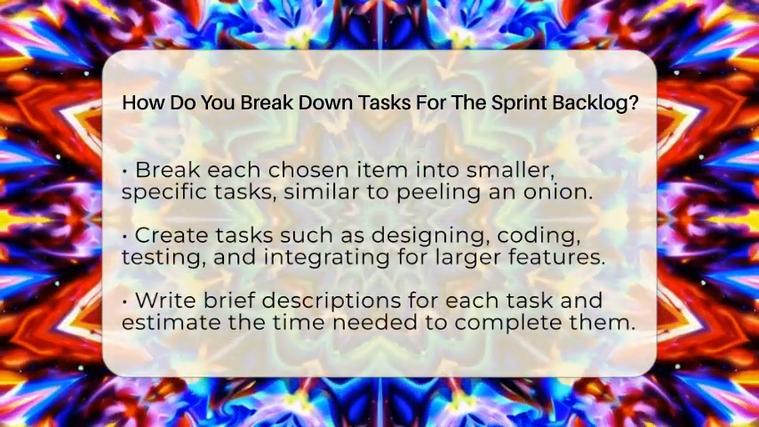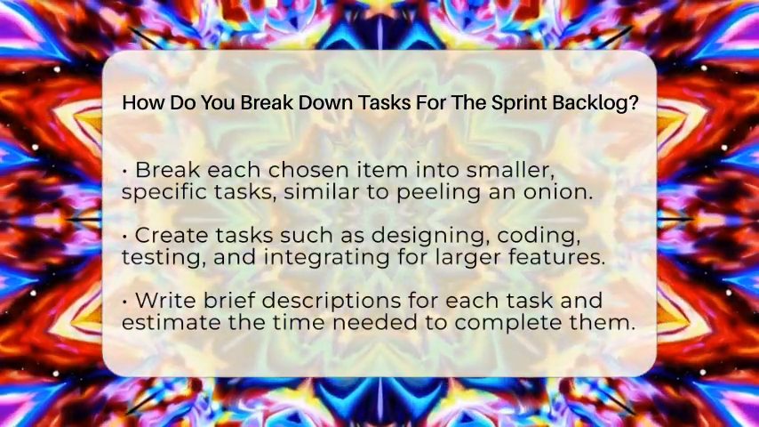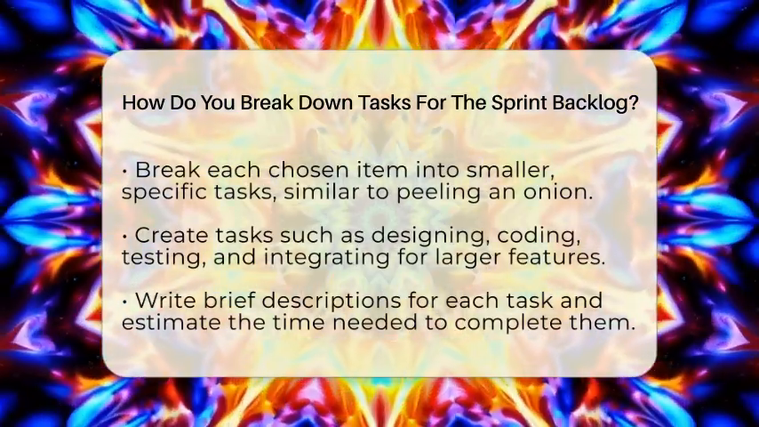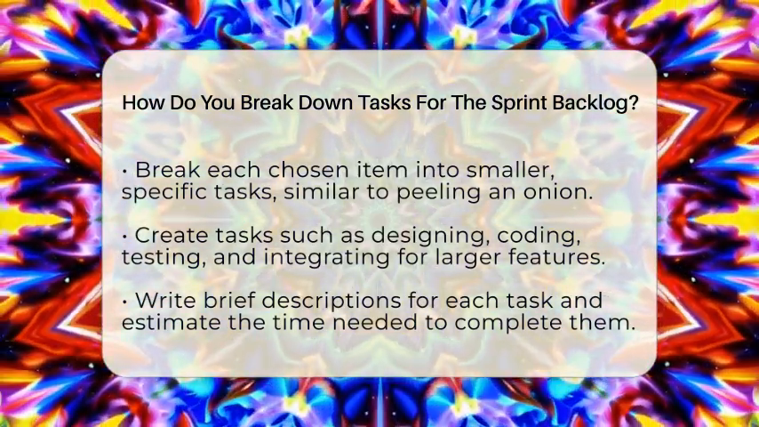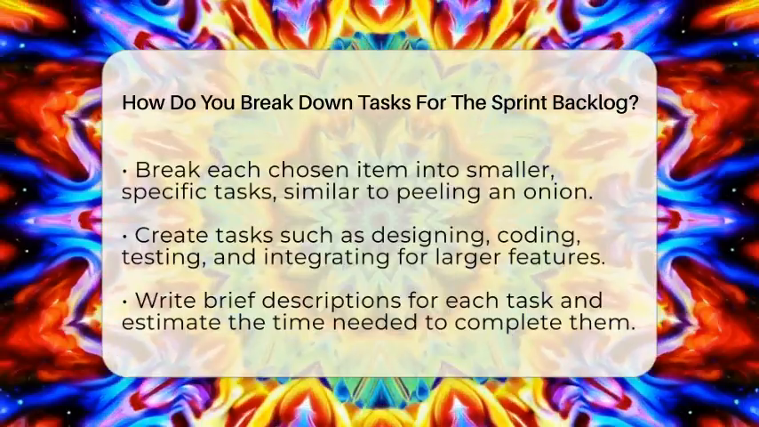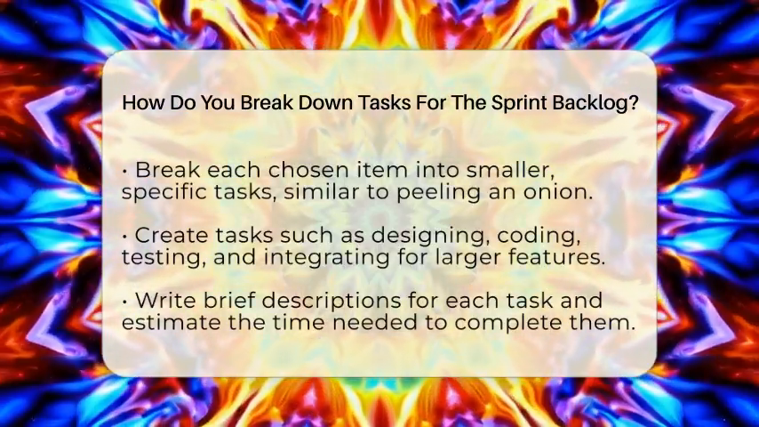Once the team has selected the items, the next step is to break each one down into smaller tasks. Think of it like peeling an onion. Each layer is a task that contributes to completing the whole feature. For example, if the feature is to add a login page, tasks might include designing the layout, writing the code, testing the functionality, and integrating it with the existing system.